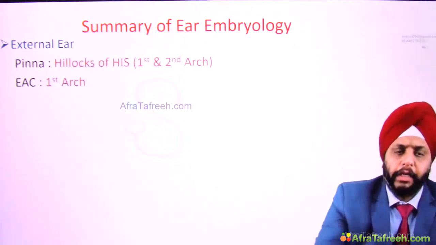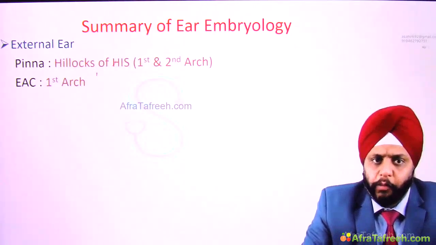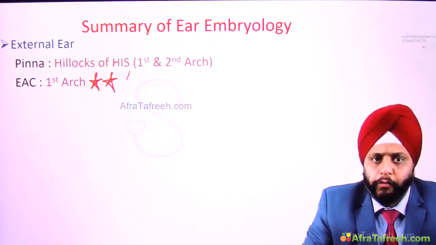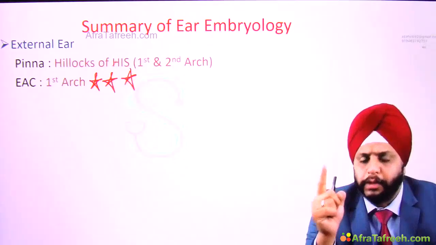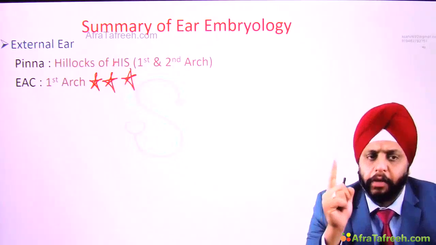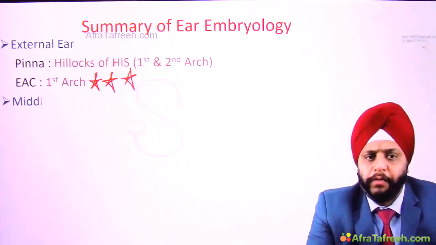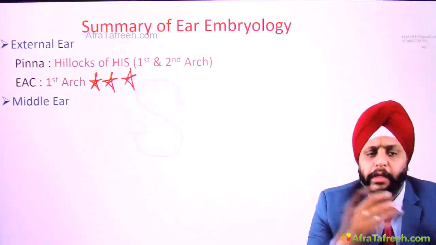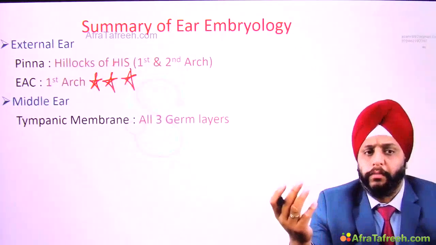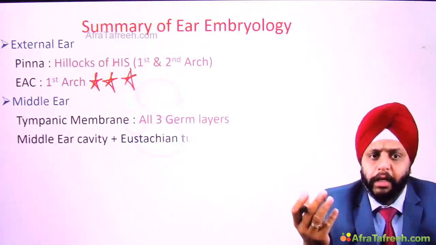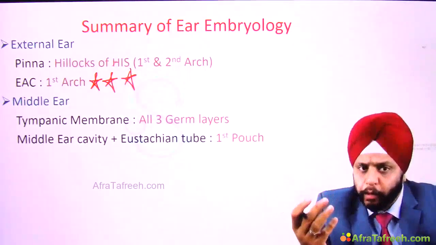Remember, this is an update. Earlier it was believed to be the first cleft, but now we know for sure that it is the first arch tissue which goes inside and forms the EAC. It's the latest update. Then we have the middle ear. What is there in the middle ear? We have the tympanic membrane formed by all 3 germ layers. We have the middle ear and eustachian tube formed by the first pouch.